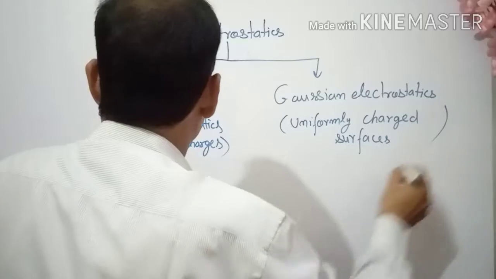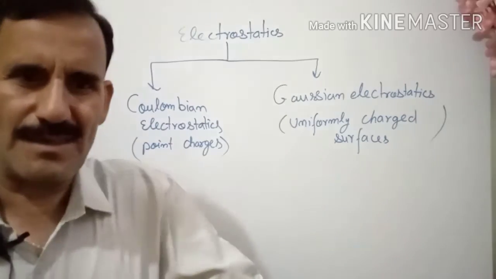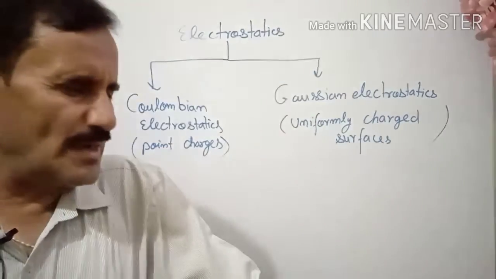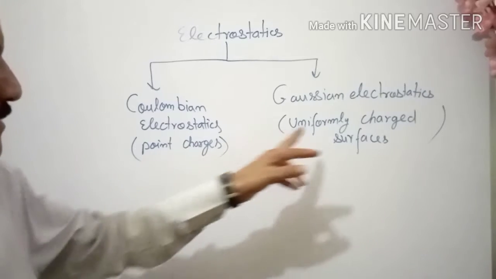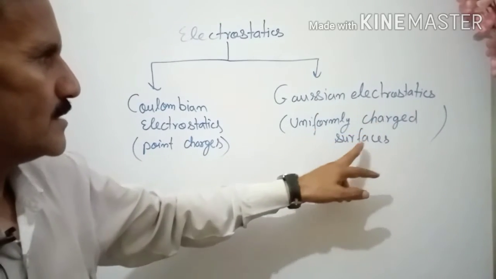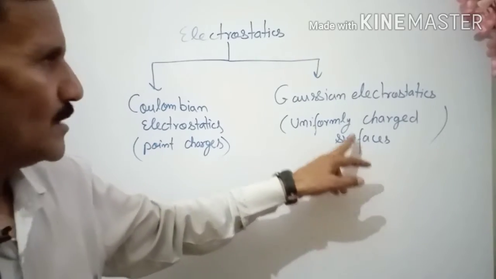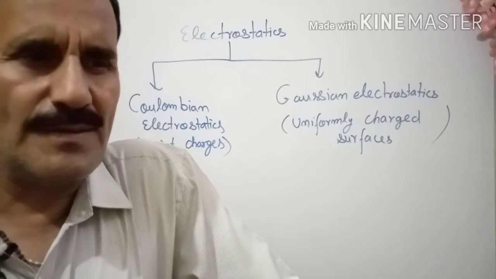So there were point charges, like charges and unlike charges, Coulomb's force and other things. All the things were for point charges, but here we are going to take uniformly charged surfaces, and for them we are going to evaluate the electric field.